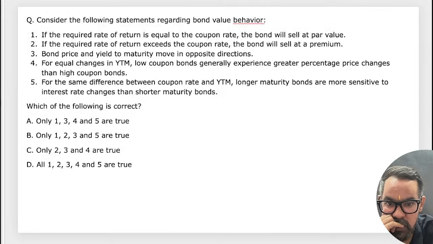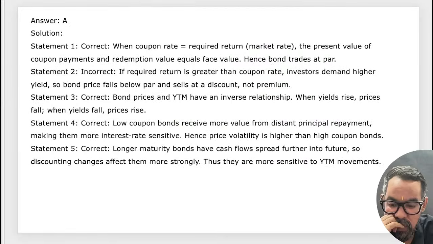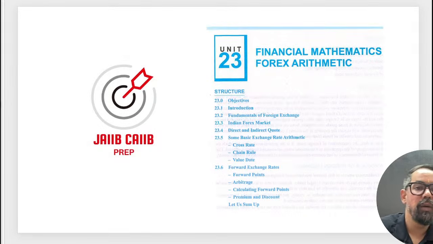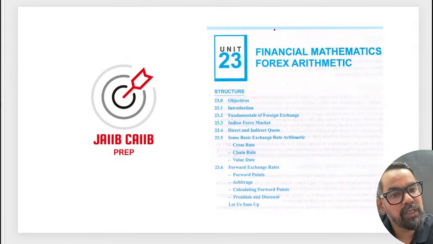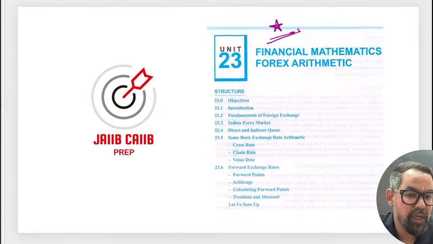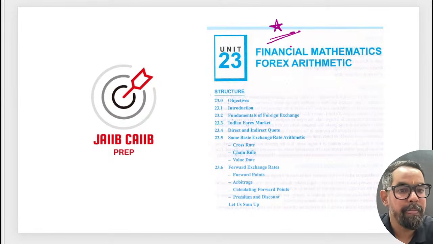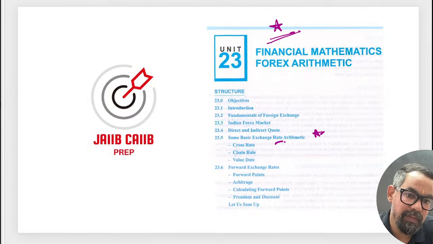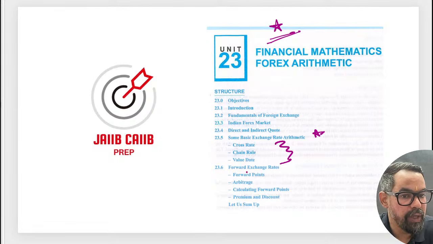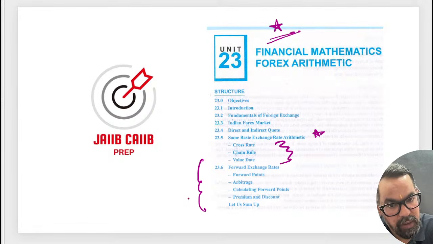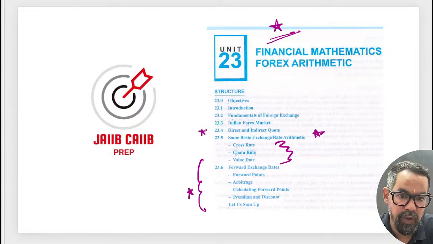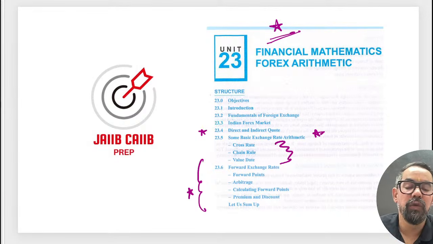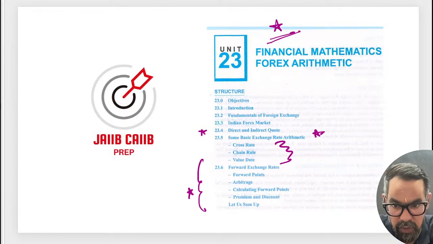This question is also exactly similar, so no point. Yes, okay. Now next we have Forex market arithmetics. When it comes to the Forex market, this was part of INIFS. Fundamentals remain the same. We have some arithmetic areas like chain rule, value date system, and this part. These two parts are important. So Forex, let's quickly go through this also.